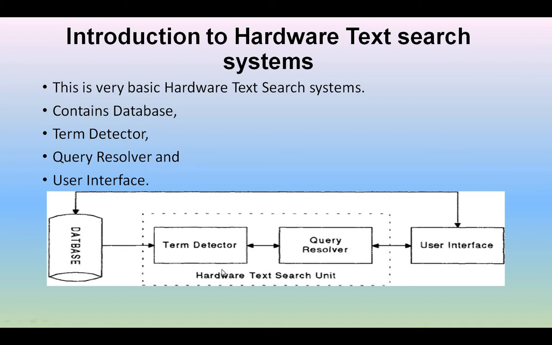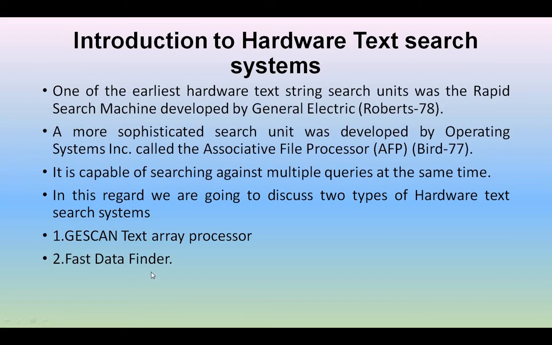The term detector detects the terms, the query resolver is used for the set of operations, and it passes the information to the user directly. Okay, so next we are going to talk about the other kinds of hardware text search systems from the earlier onwards. The earliest hardware text string search unit is the rapid search machine. It was developed by the GE company.